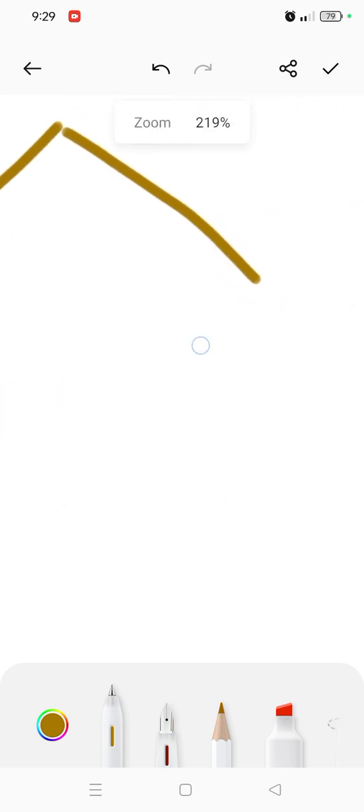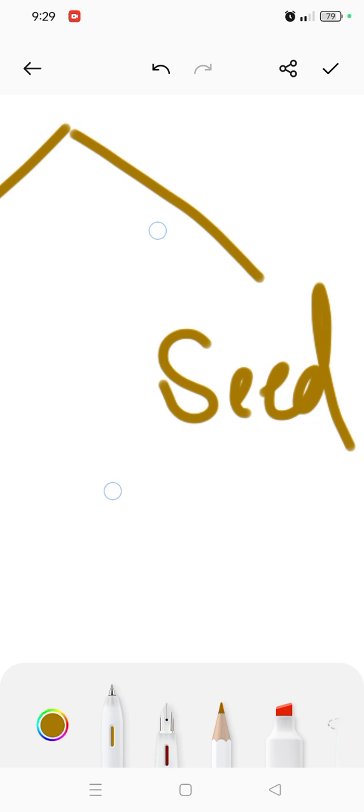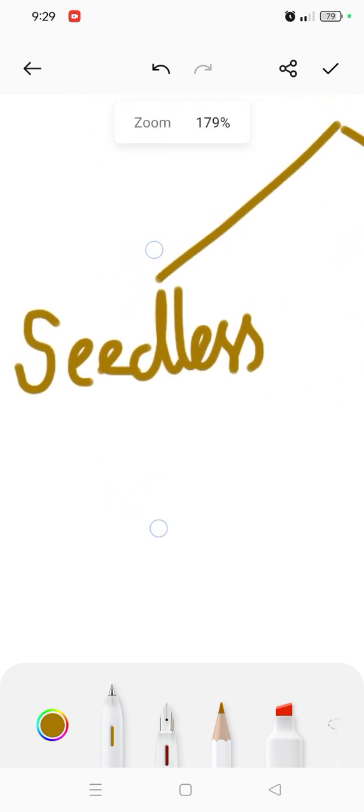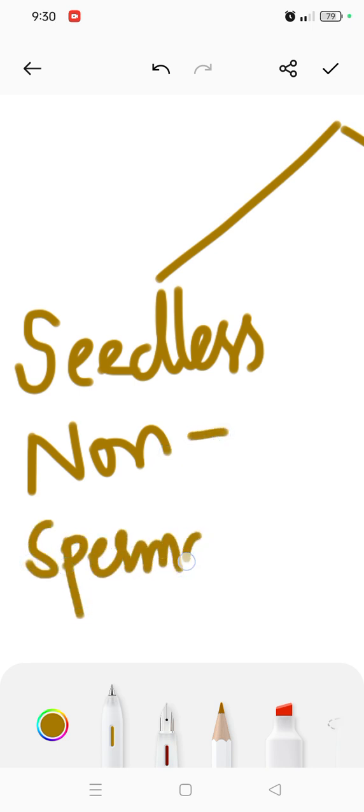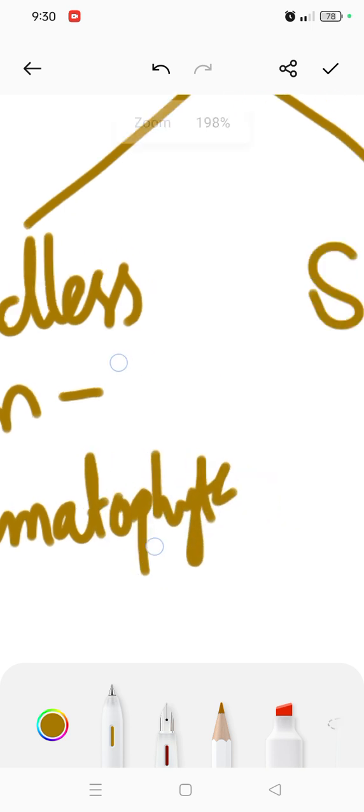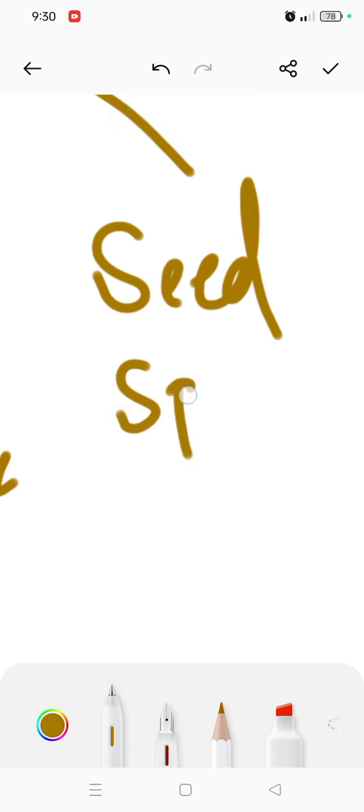and second one is seed plants. We just call these non-spermatophyte, whereas this one is spermatophyte.